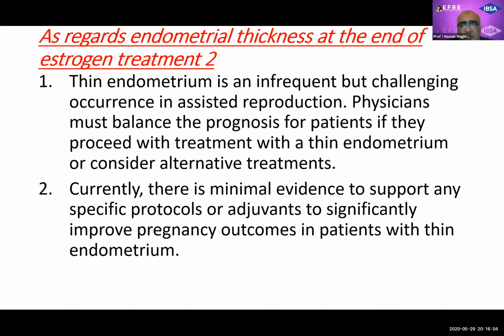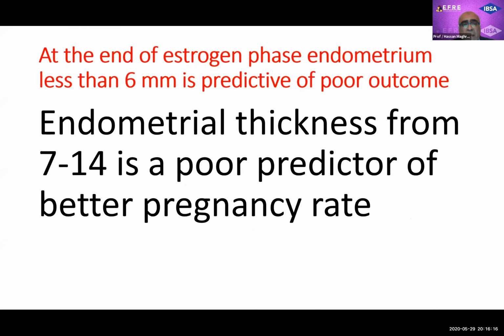So thin endometrium is an infrequent but challenging occurrence in assisted reproduction. Currently, there is minimal evidence to support specific protocols or adjuvants for this. At the end of the estrogen phase, endometrium less than 6 millimeter is predictive of poor outcome. But endometrial thickness from 7 to 14 is a poor predictor of better pregnancy. So if it is more than 7, you don't know where your implantation window is.